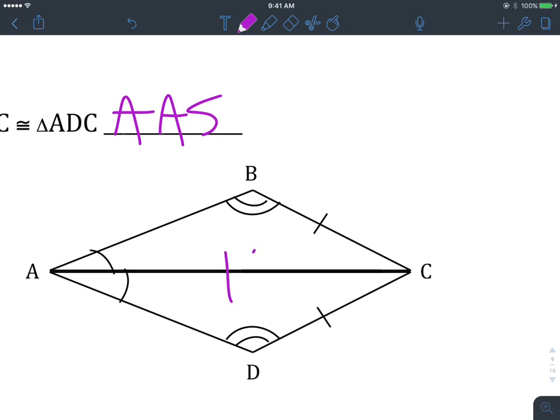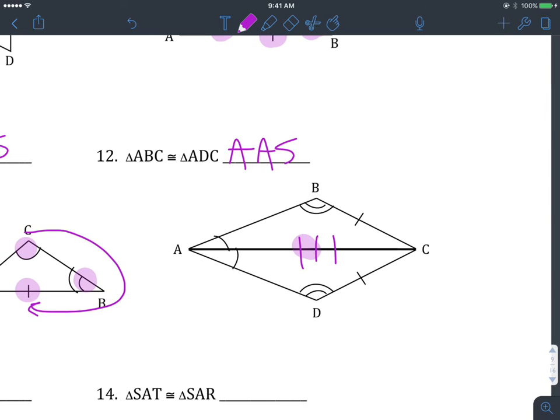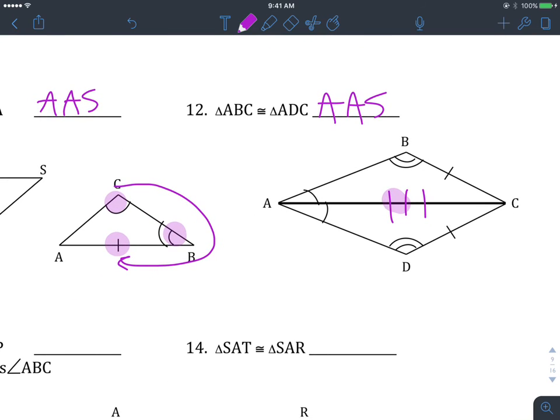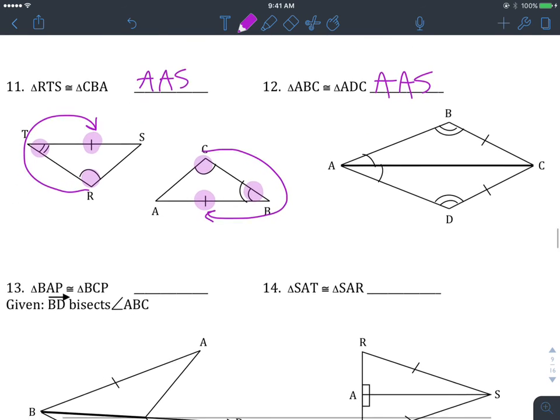Now be careful, you don't want to say side, side, angle, or angle, angle, side, depending on the order that you want to do it. You want to be careful because that one doesn't necessarily always prove that triangles are congruent. So that one's got to be angle, angle, side. Be careful on that one. Never put SAA or ASS on one of those.